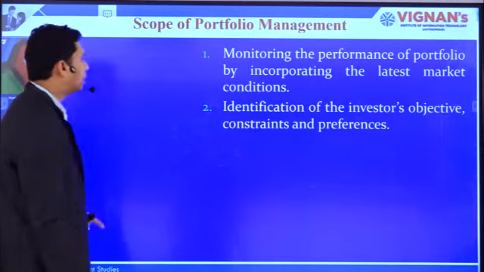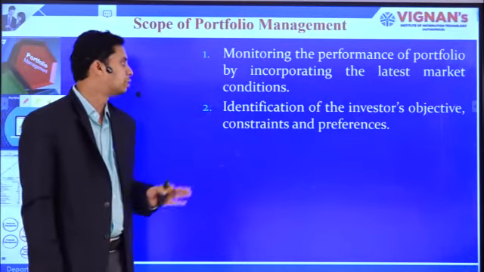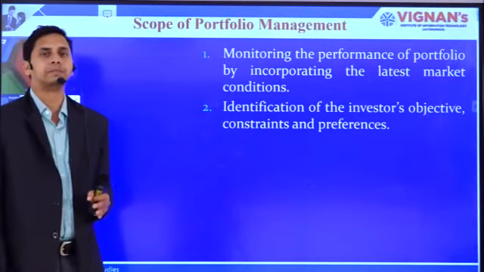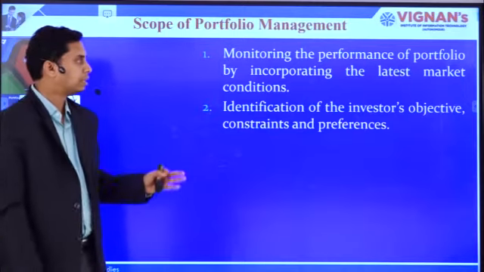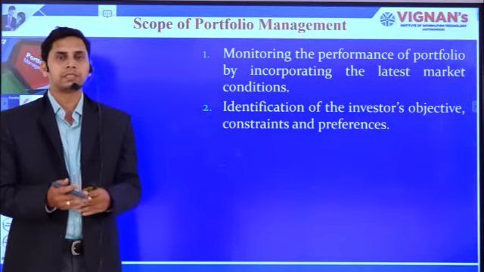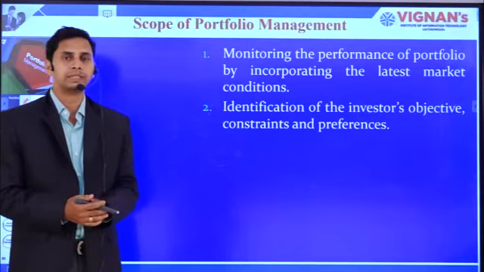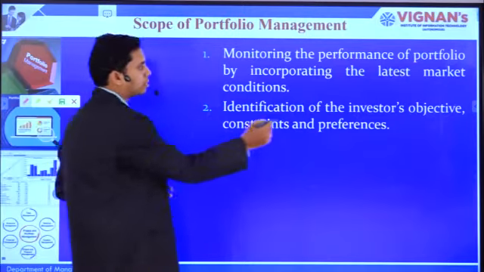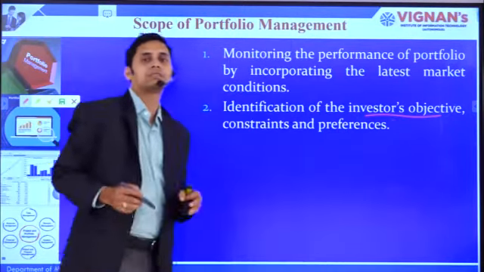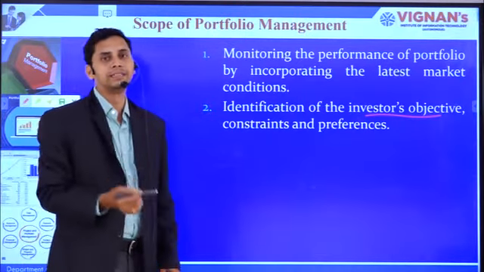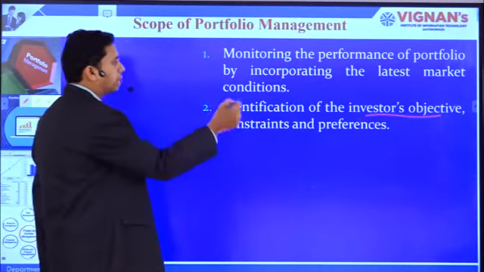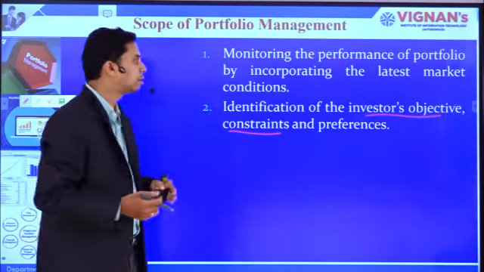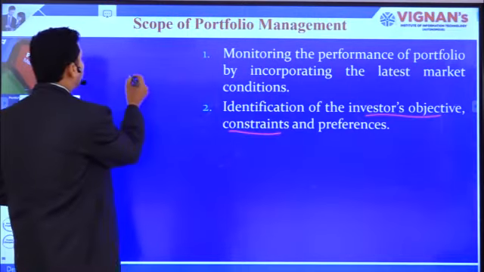And then the identification of the investor's objectives, constraints and preferences. Another important thing, in which most investment portfolio managers fail, is that they may be well versed with the kind of investment they are doing, but another important aspect to be looked at is the investor's objective, with what objectives the investors are making the investment. That is important, and based on that you need to develop certain constraints. Let's say, for example, the objective is retirement.